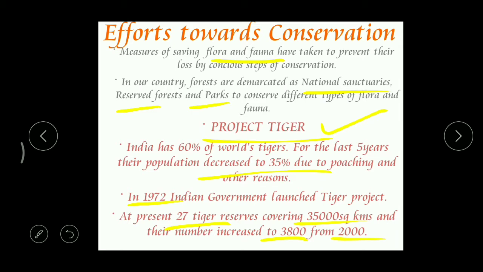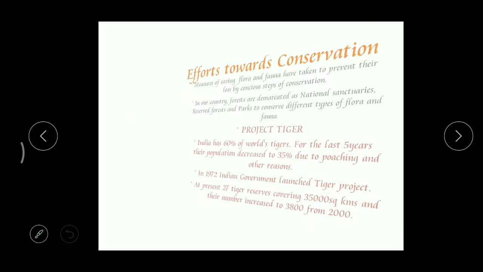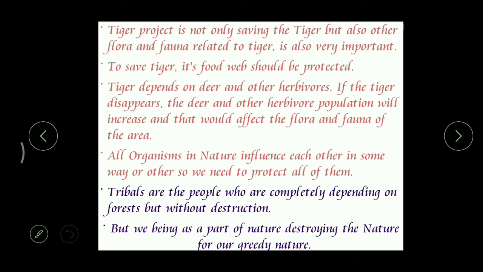As this Project Tiger has succeeded, now the government is focusing on other projects like Project Rhinos, Project Lions, Project Elephants, like this. In each and every project, we take care of those animals. Got it? Okay. So this is Project Tiger.